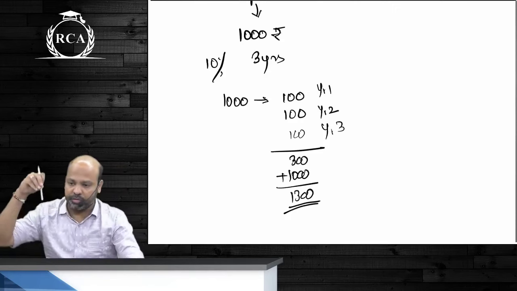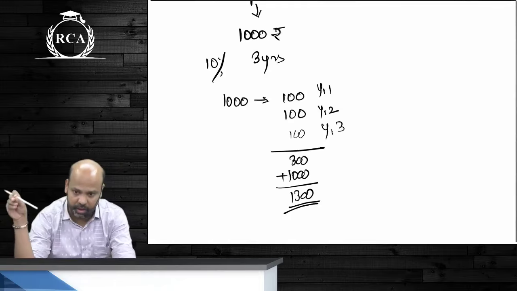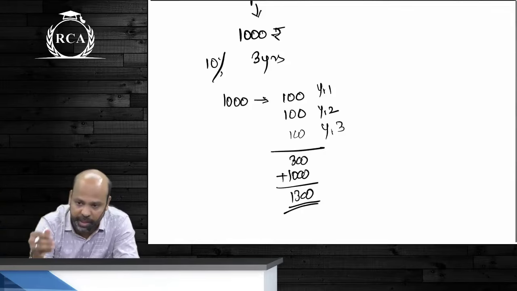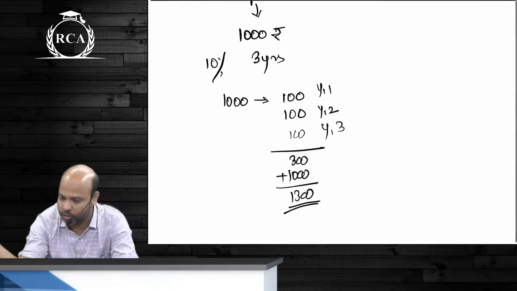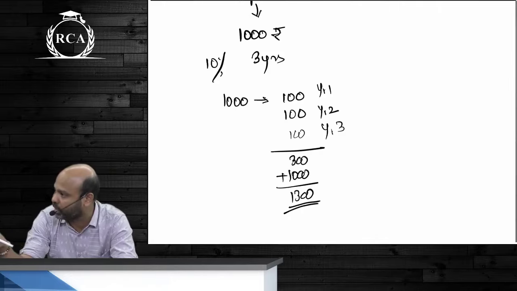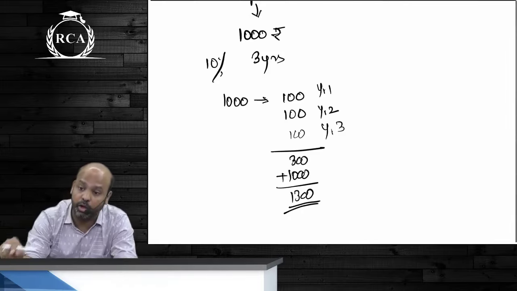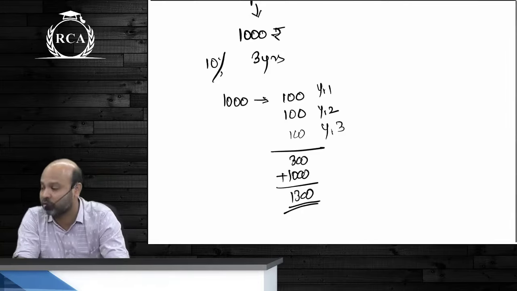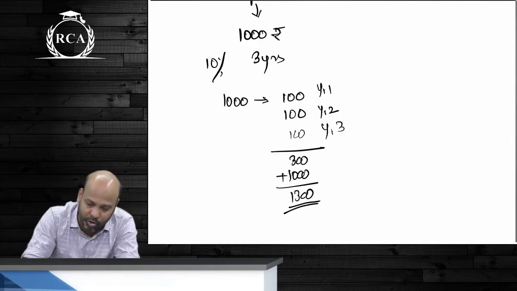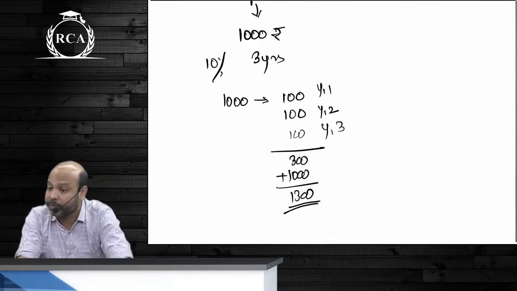So I gave a loan of 1000 rupees, guys, let's say to Parth. The interest rate is 10%. The amount of interest for the first year is 100 rupees. Did he give back any amount to me at the end of the first year? No. So the accumulated balance has become 1100. In spite of that, for the second year, interest is still being calculated on 1000, not on 1100. For the second year also, interest is 100 rupees. For the third year, though the accumulated balance has increased to 1200, interest is still being calculated on 1000. That will become simple interest.